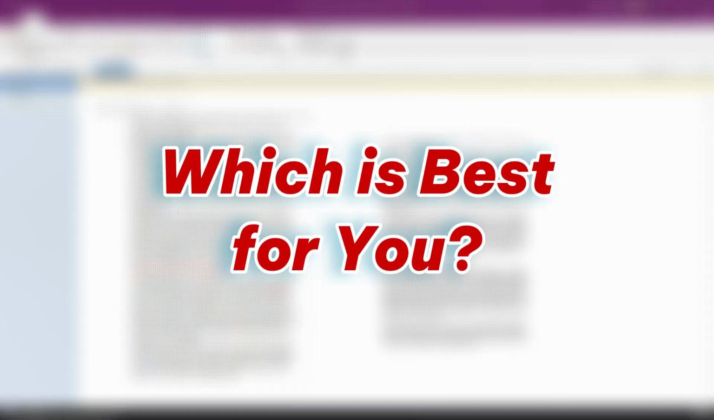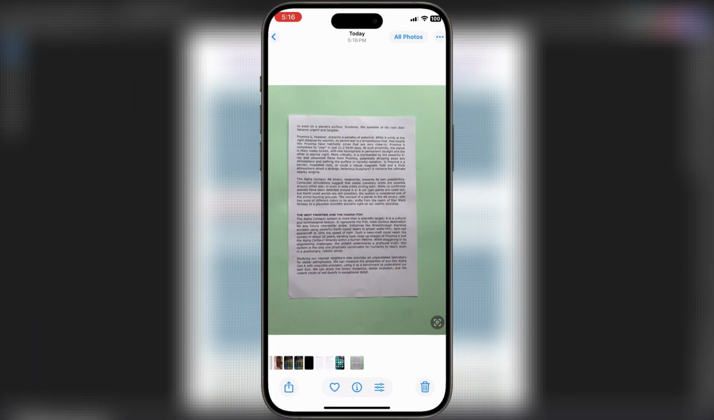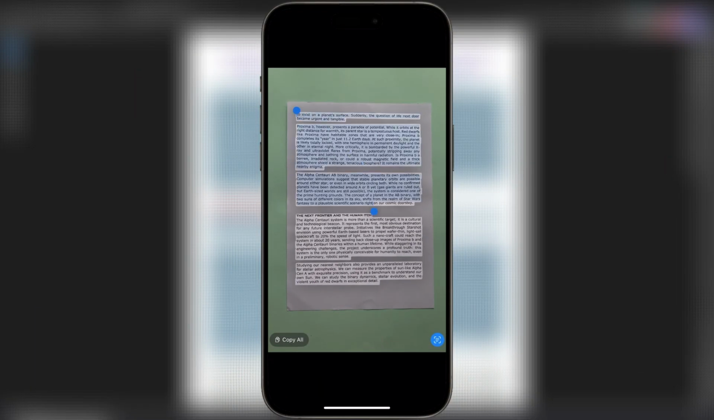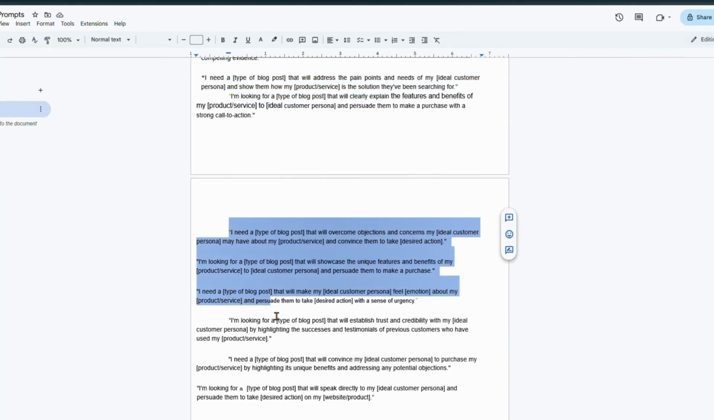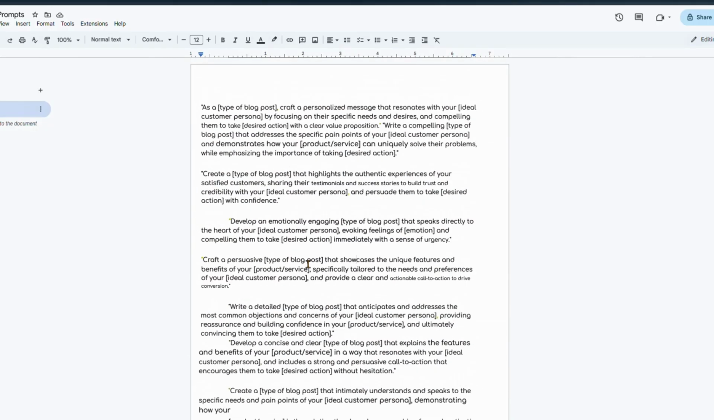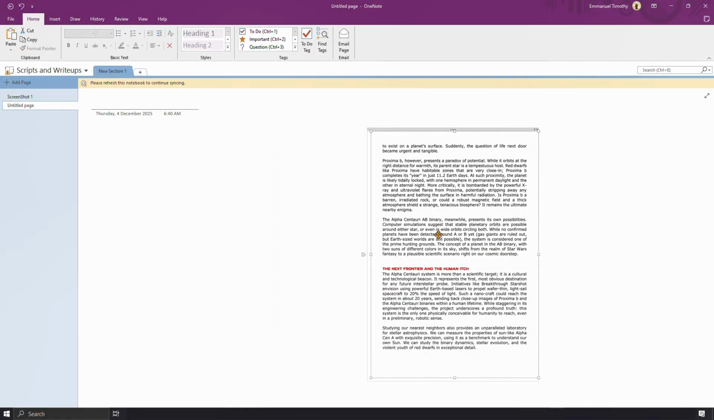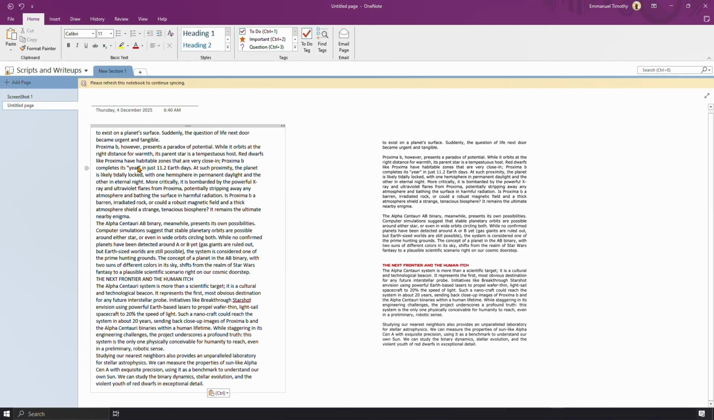So, which method should you choose? Here's a quick comparison to wrap up. Mobile apps are best for quick, on-the-go scans of physical documents. Google Drive's built-in OCR, best free online option if you can tolerate potential formatting issues. Microsoft OneNote is good for fast text extraction when formatting doesn't matter.